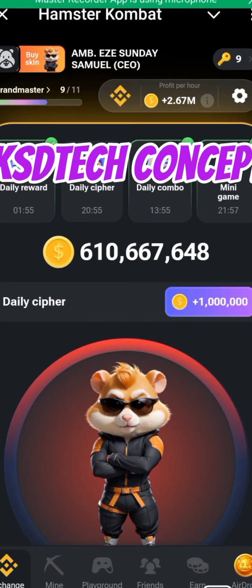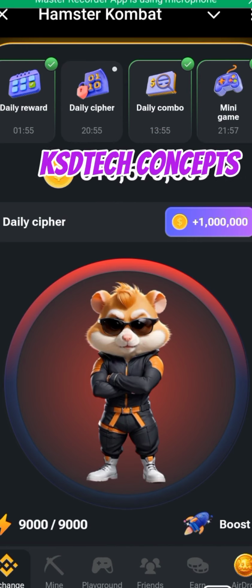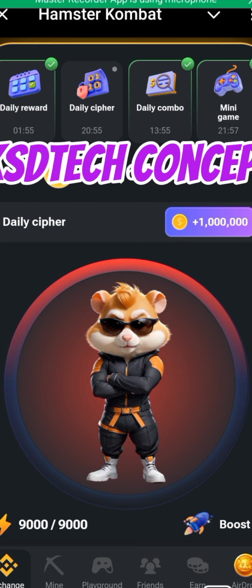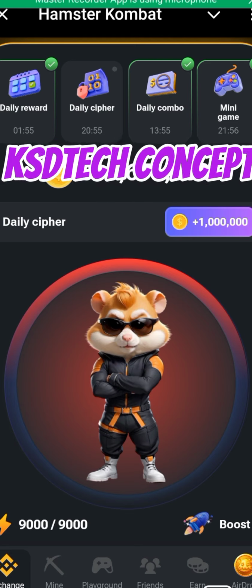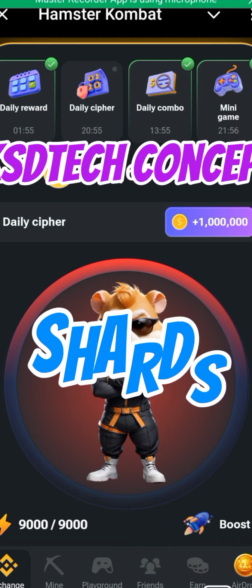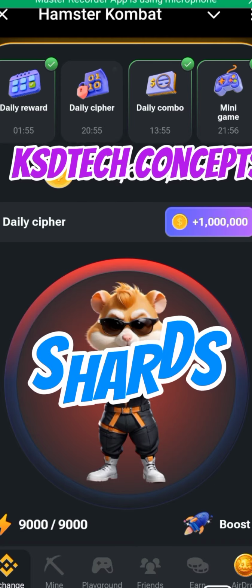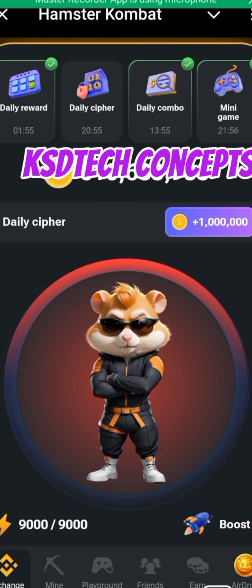Our daily Cipher is out for today. Today is the second day of the month of August 2024. So let's quickly run it down. Today's Cipher is SHARDS. So as usual, we have our code.